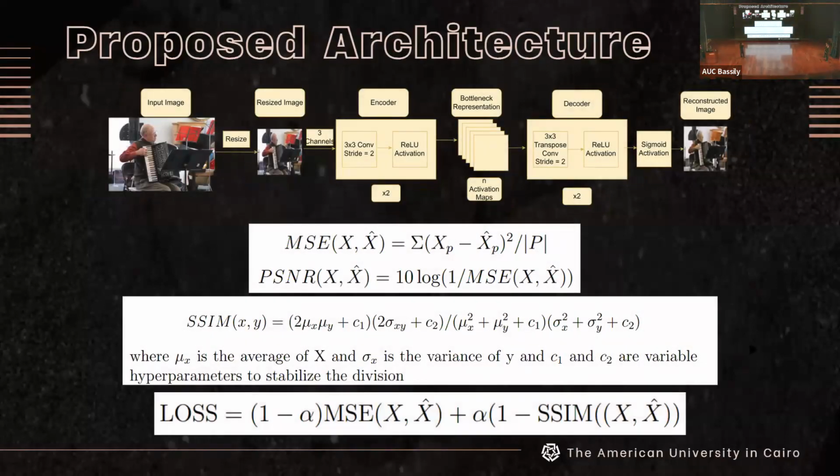So as you can see here, these are the equations that we needed and used: the mean square error, the peak signal to noise ratio, and the SSIM. And then, as you can see below, this is our loss function, which Mina has already mentioned. We were one of the first to use a weighted average of two metrics for our loss function, the mean square error and the SSIM. And basically, alpha here is the weight of the SSIM loss in our function, which is a hyperparameter that we change.